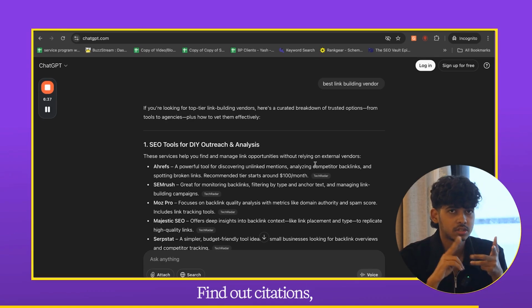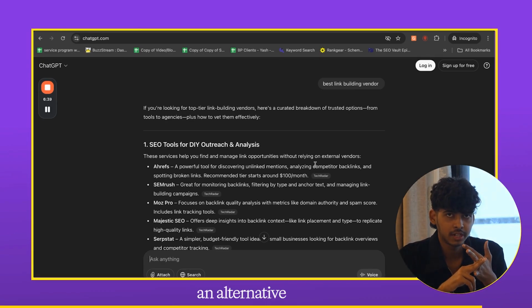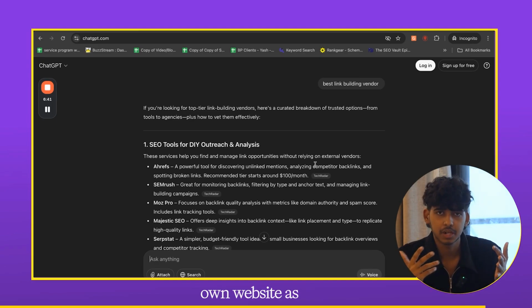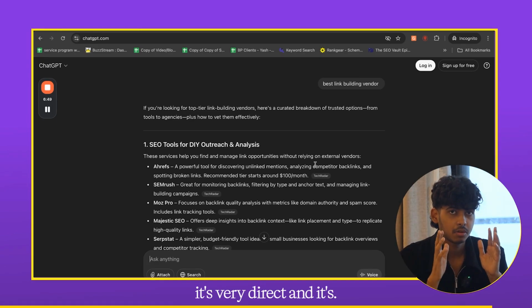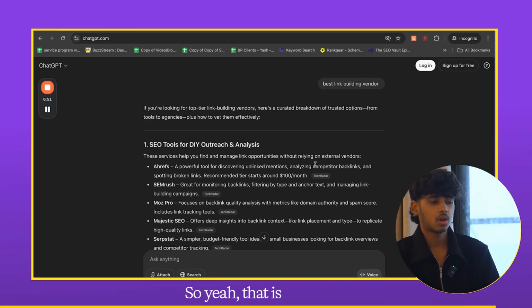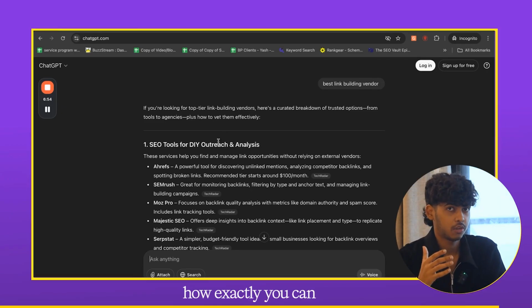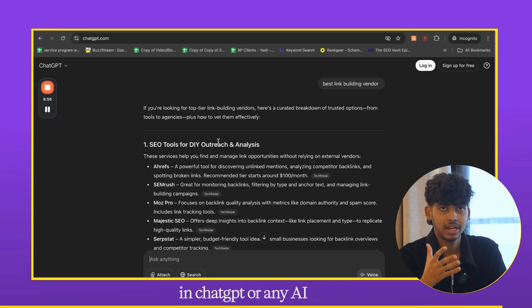Find out citations, get listed on them, or build an alternative source. It could be your own website as well. Just make sure that whatever you're writing, it's very direct and in active voice, you know. So yeah, that is all on how exactly you can rank in ChatGPT or any AI LLMs.